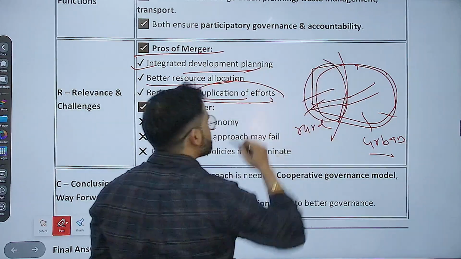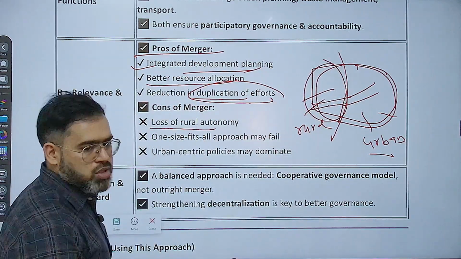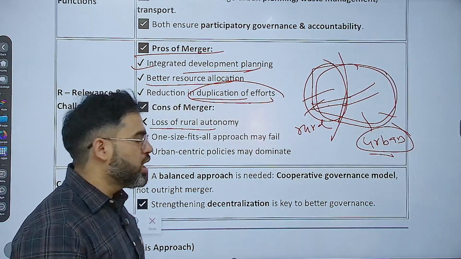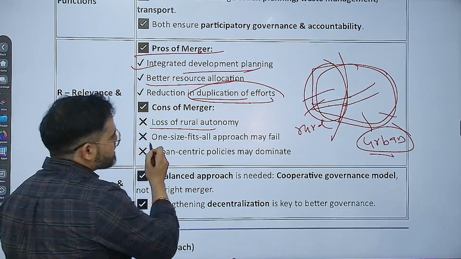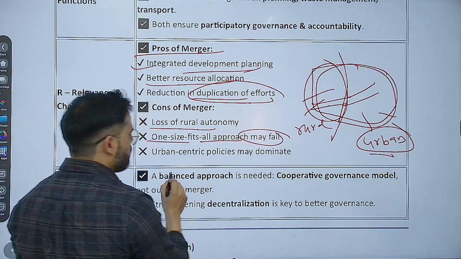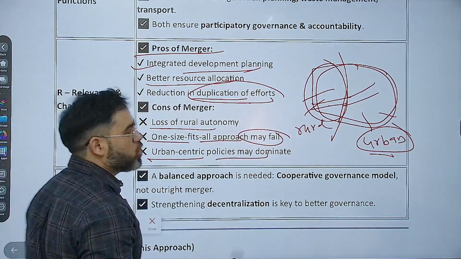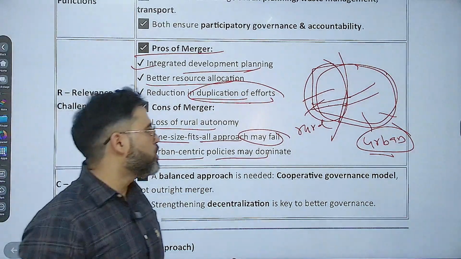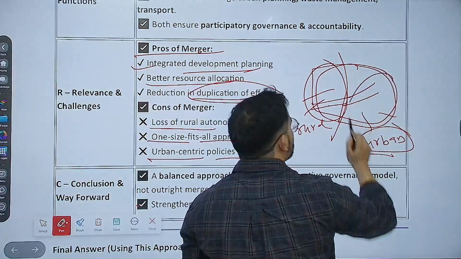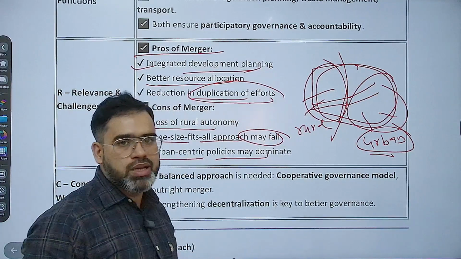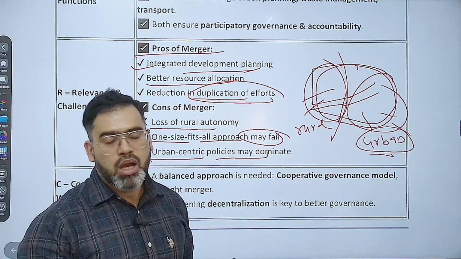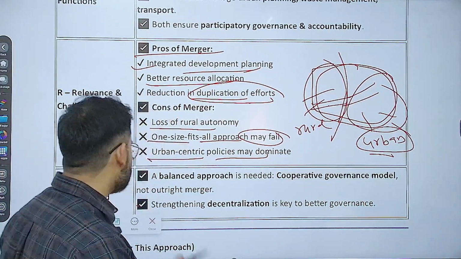The rural bodies will lose their autonomy also, because the majority of the money, where is it? Mostly with urban. So they will have more power. They are going to override. One size fits all approach may fail also, and urban centric policies may dominate. I told you that urban centric policies may dominate, because they will feel that most of the revenue is coming from the urban area only, so they will start concentrating and working for urban bodies, urban areas, not for the rural areas. This is the main issue.